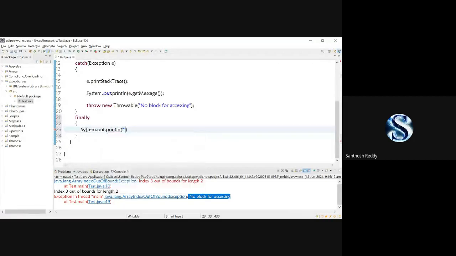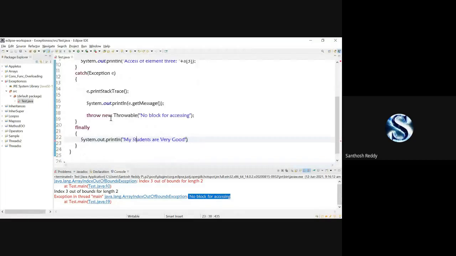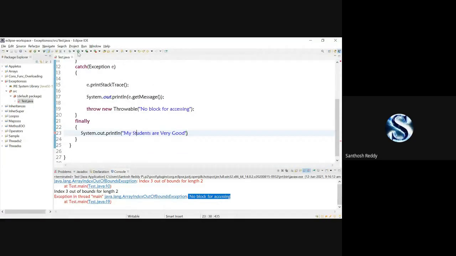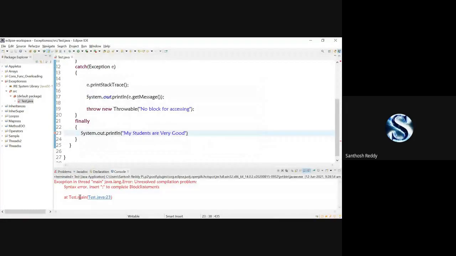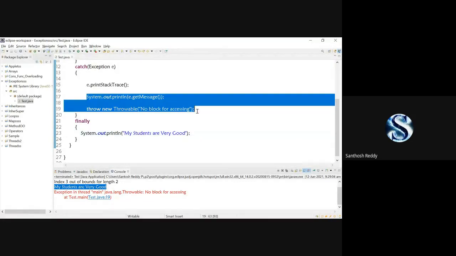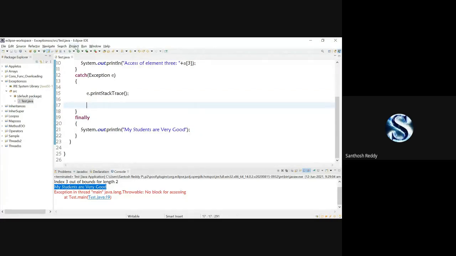System.out.println, "My students are very good." Save the code. Even if I get an exception here, the finally block will execute. Check it out here. See, my students are very good. We got it. Now I'll change these blocks and save the code. Now I'll run it. See, my students are very good.